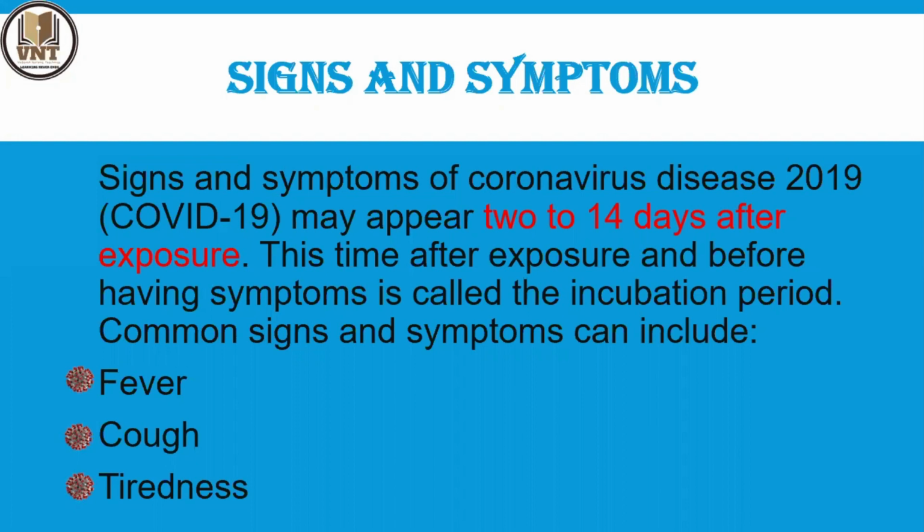Showing the first signs and symptoms. Are you experiencing the first signs and symptoms by the exposed person? That is the incubation period. The signs and symptoms of coronavirus disease may appear in 2 to 14 days after exposure. After exposure, the time before showing the symptoms is called the incubation period.